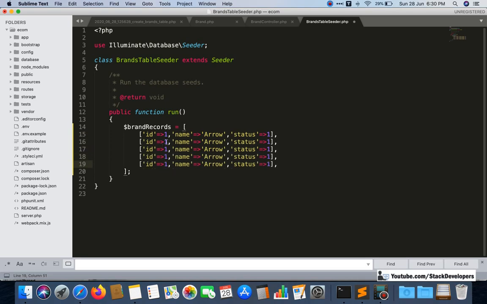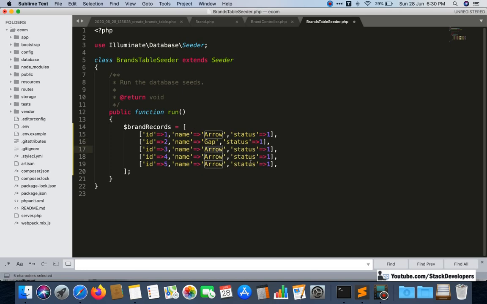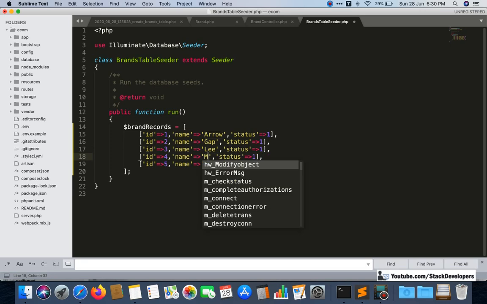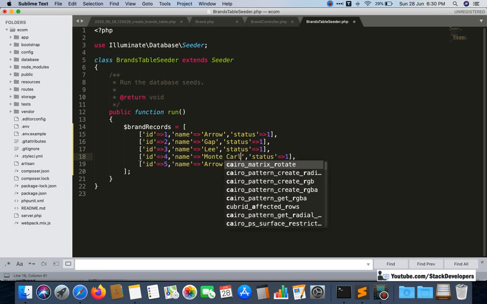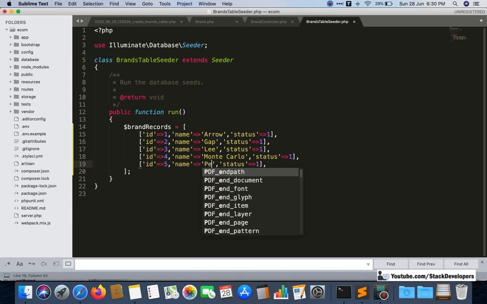5 brands we are going to add, 2, 3, 4, 5. Okay, so here I'm going to give another brand like Gap. We can give Lee, we can give Monte Carlo, and we can give Peter England. Okay, some famous brands we can give here.